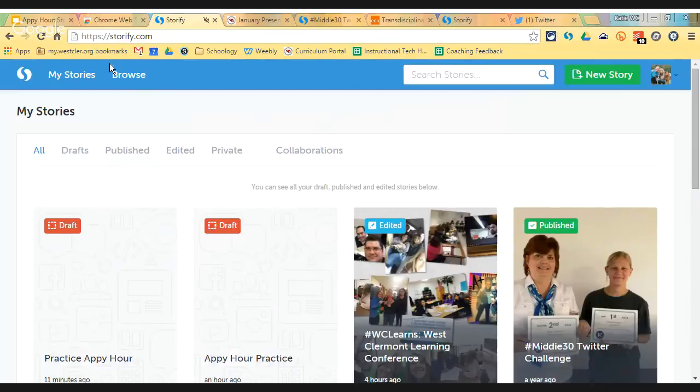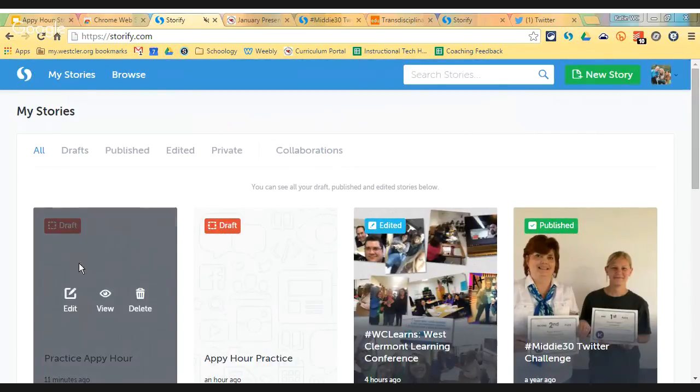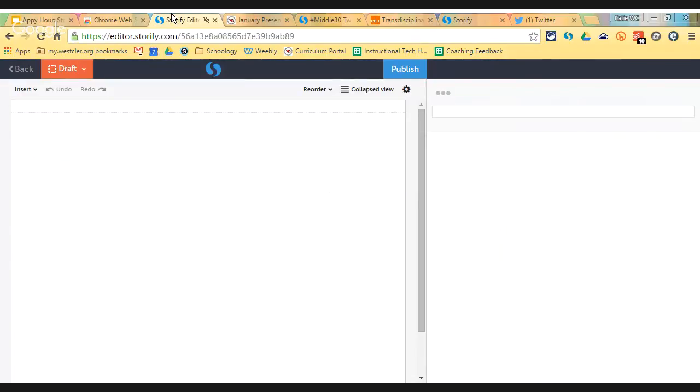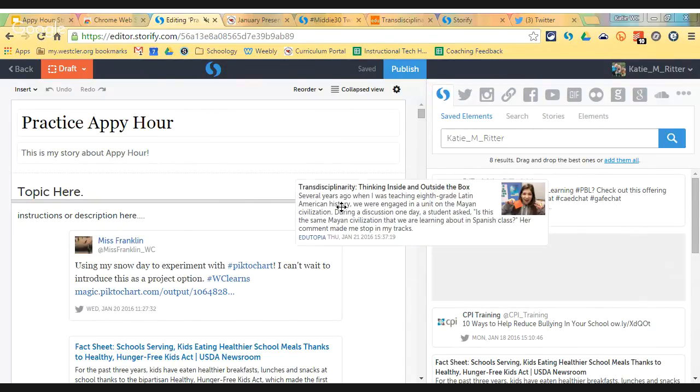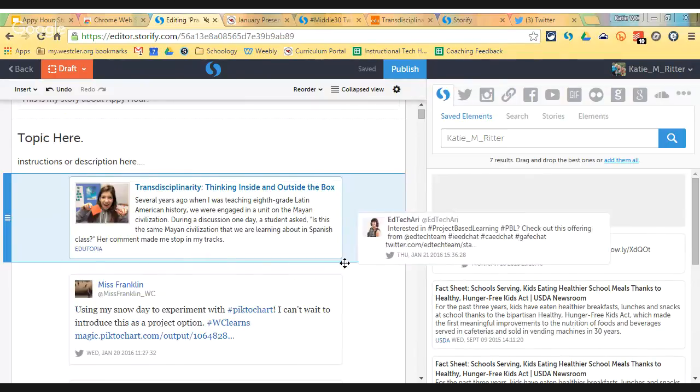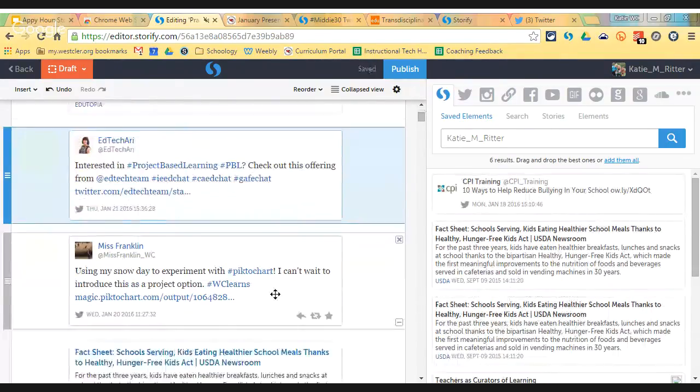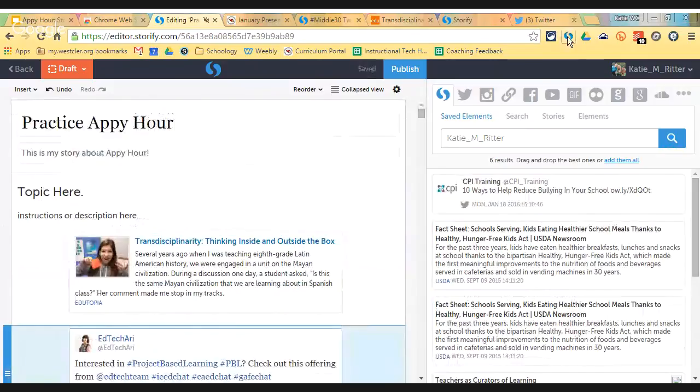So now, when I am going to create my story next week, under this first option over on the right, here's the tweet that I just saved. Here's the article that I just saved. So I can keep everything filed away and then add them when I'm ready. So that is what the Chrome extension does.